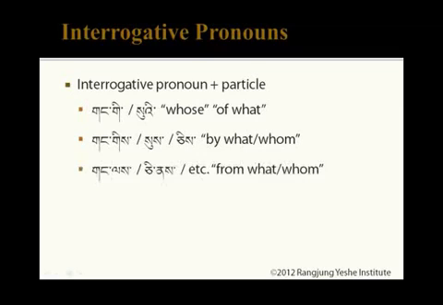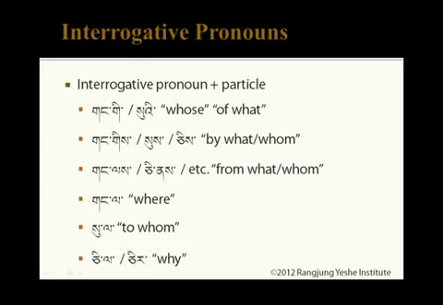These pronouns with the source particles mean from what or from whom. Gangle, gangne, sule, chine, chile, and so on. And with the ladun particle, gangla can mean to what or where, while sula means to whom. Chila or chir means to what or also why.